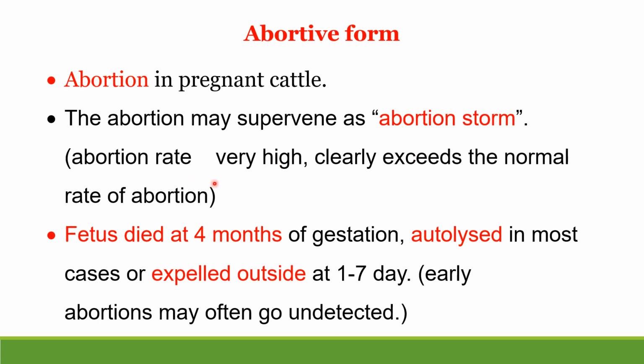Here the abortion rate is very high and exceeds the normal rate of abortion. So abortion occurs in the form of abortion storm. The fetus that died at the 4th month of gestation may be autolyzed in the uterus in most cases, or the fetus is expelled outside after 1 to 7 days. This early abortion may go undetected or unnoticed.